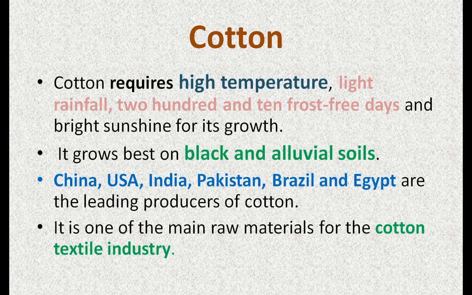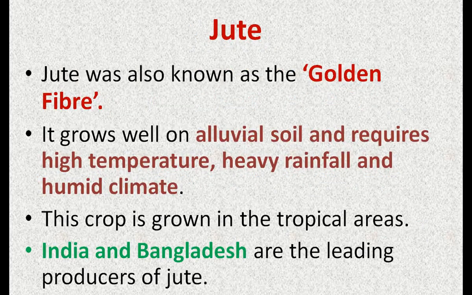Black and alluvial soil. China, USA, India, Pakistan, Brazil and Egypt are the leading producers of cotton, and it is one of the main raw materials for the cotton textile industry. Understood? Yes. Next one, jute.